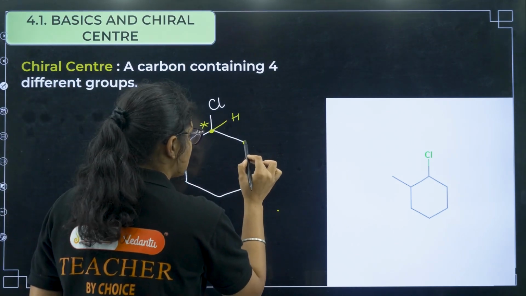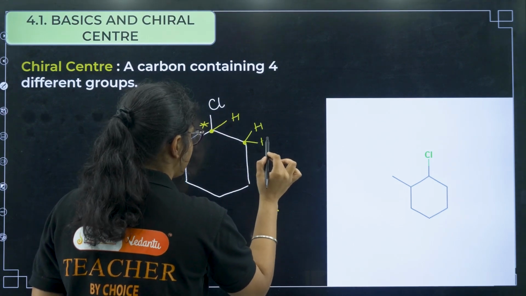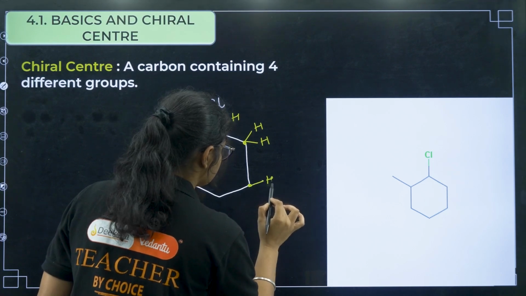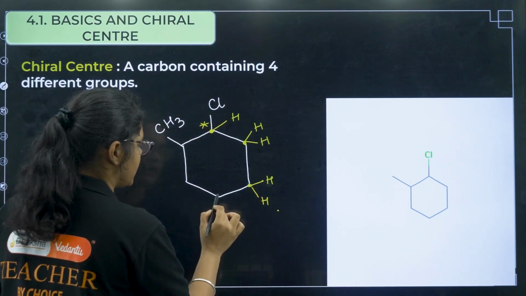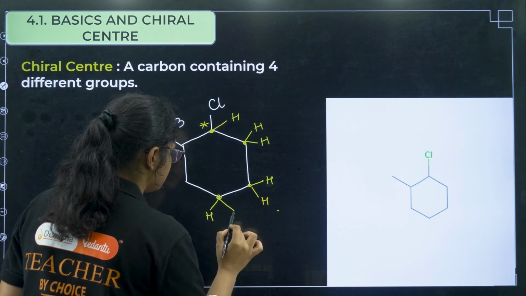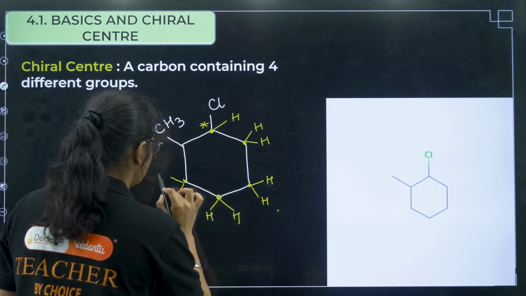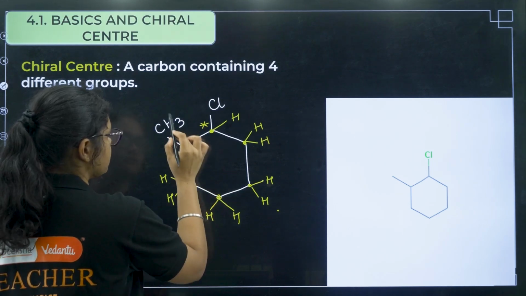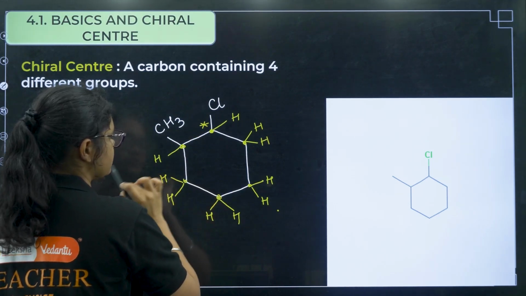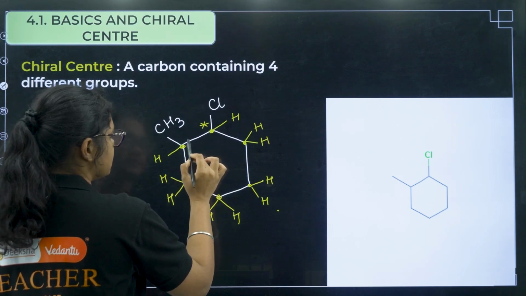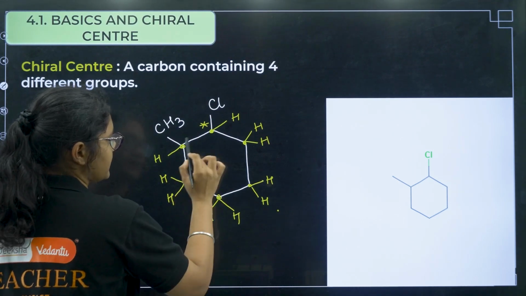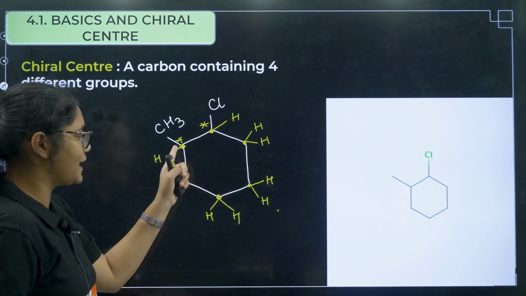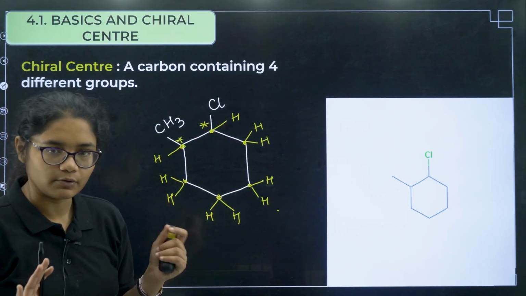Now if I consider this carbon, it has two hydrogens, right? All the four groups are not different, so it is not chiral. The same thing is for here also. This is not chiral. Next, here also the same thing, it is not chiral, and this one is not chiral, right? Now if you consider this one, here we have one CH3 group, here we have one H, and on this side one CH2 group and on this side one chlorine. So these are different groups, so we have two chiral carbons in this particular compound, okay.